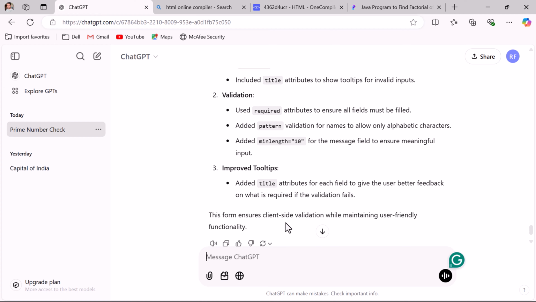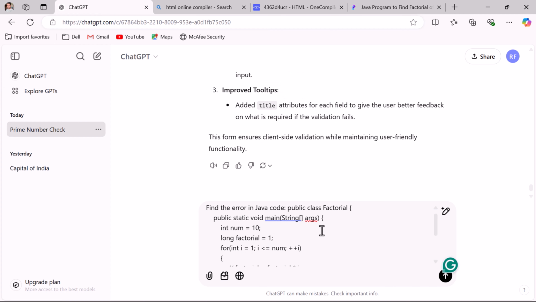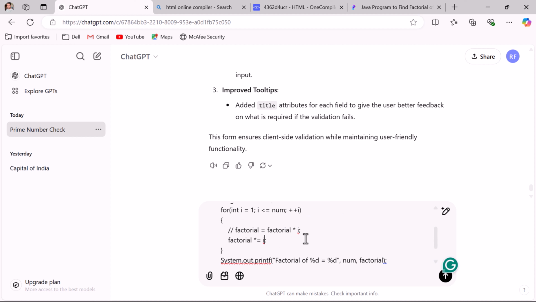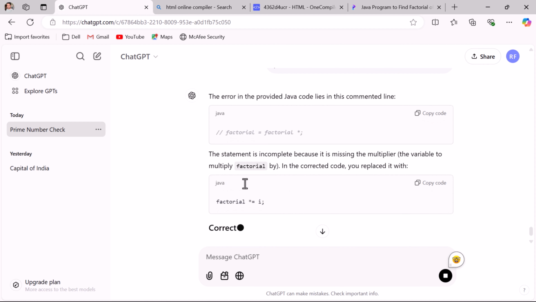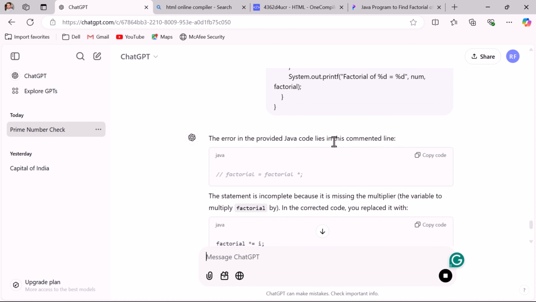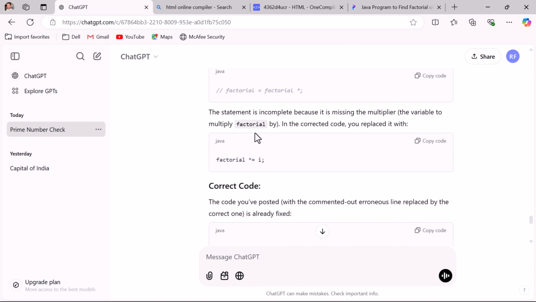and go to ChatGPT and enter this piece of code. Within this code, intentionally let us change some logic so that we will see how ChatGPT finds the error or debugs the error, right? So here just remove this i and hit enter. So you can see the error in the provided Java code lies in this commented line. ChatGPT is smart enough to identify in which line the error occurred. So amazing, right? And ChatGPT also provides a solution.